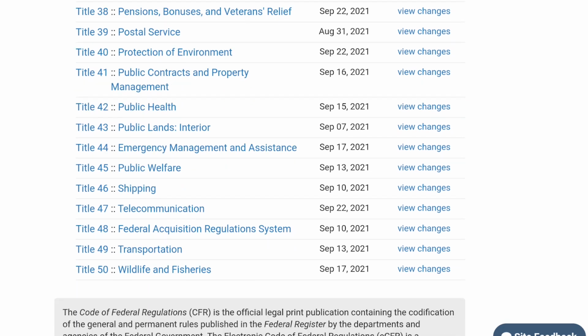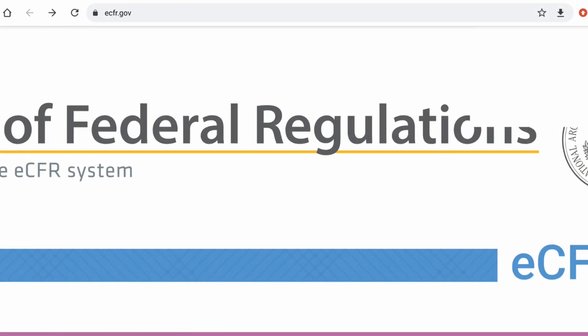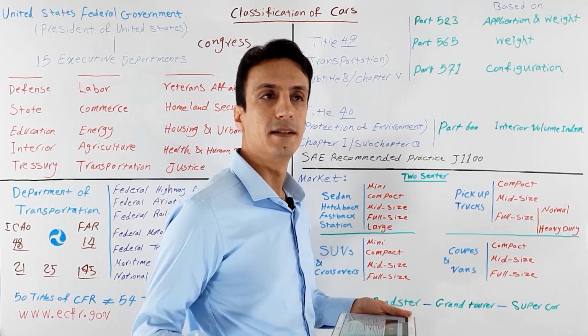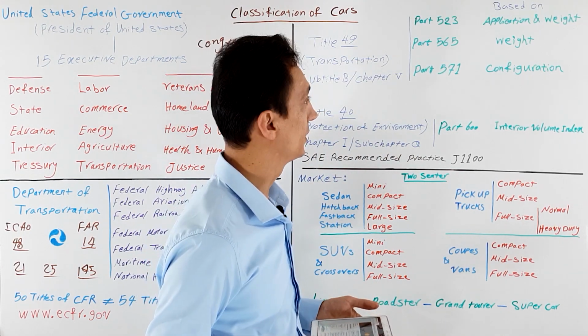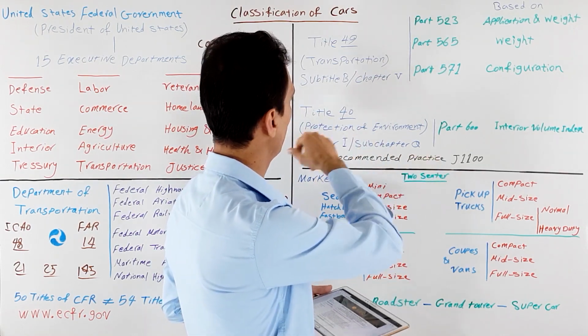Now, if you want to find any specific regulation or title, you can visit the website www.ecfr.gov. Based on my research, there are at least 4 parts in 2 different titles that cover this car classification, and 3 of them are in Title 49 and 1 of them in Title 40.